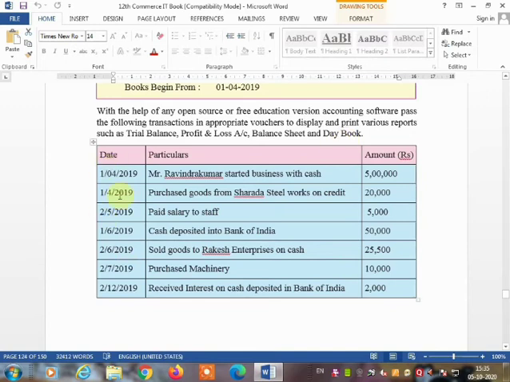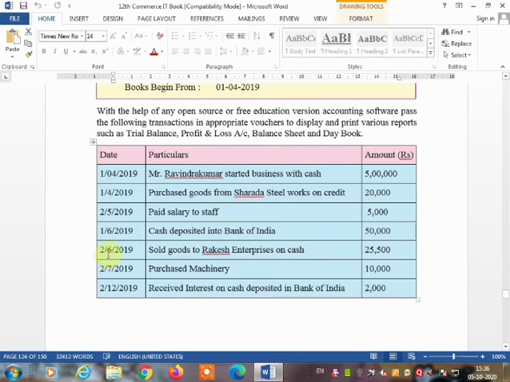So let's see the transaction entries that are already given. 1st April 2019, Mr. Ravindra Kumar started business with cash 5 lakh. Same day purchased goods from Sharda Steel Works on credit 20,000. Then 2nd May, paid salary to staff 5,000. 1st June, cheque deposited into Bank of India 50,000.